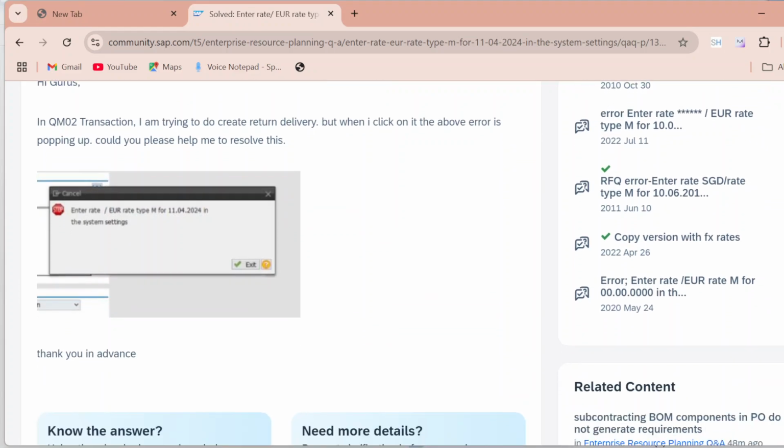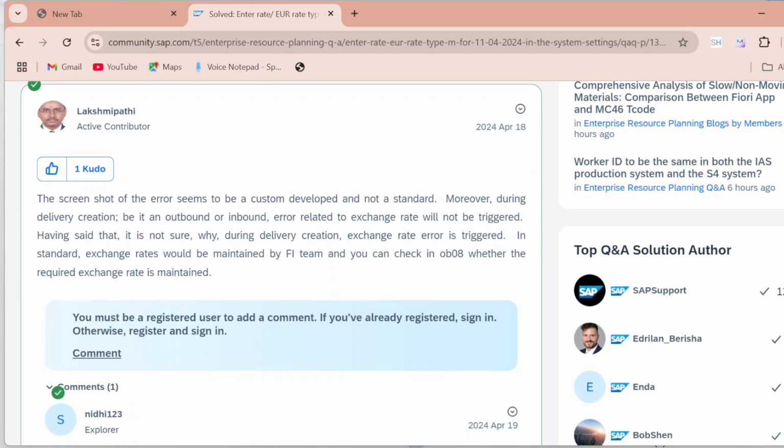So here you can see someone has provided the solution. Some user has provided a solution. The screenshot of that seems to be custom development, not standard. So you can see you can resolve that by OB08. Moreover, during a delivery creation, be it inbound or outbound, an error related to the exchange rate will not be triggered. Having said that, it's not sure why during delivery creation exchange rate